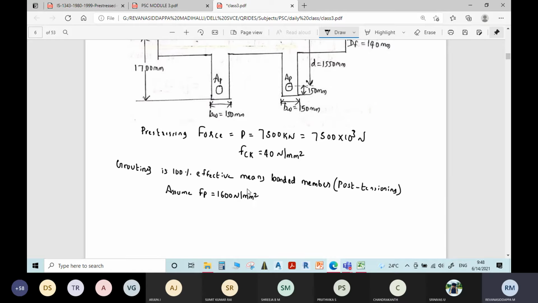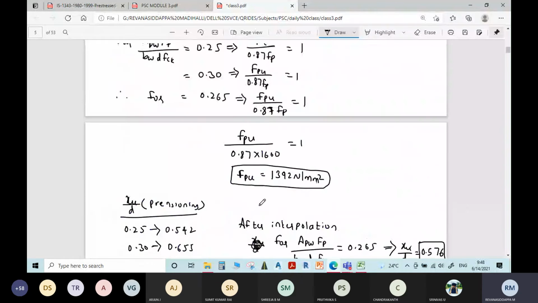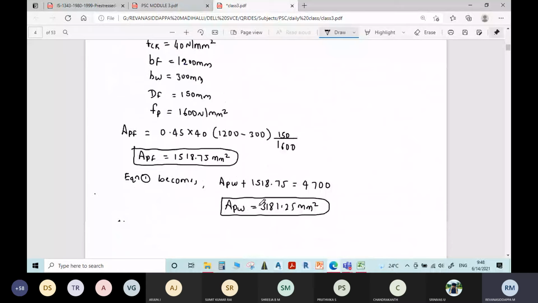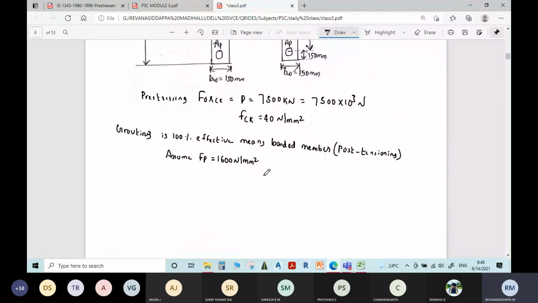As I said, sometimes this value will not be given. If it is not given, you need to assume it as 1600 Newton per mm square. You can see that in both previous problems, the Fp is given as 1600 only. Remember this value. So by knowing stress and the force, you can find the area required. Stress is equal to force by area.